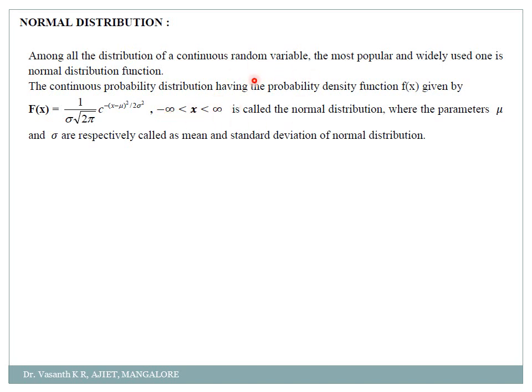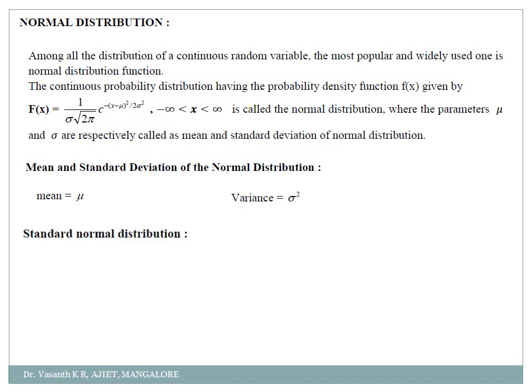That is one of the biggest advantages of this normal distribution, where the parameters mu and sigma represent the mean and standard deviation of the normal distribution. So the mean is mu and the standard deviation is simply sigma, so variance will be sigma square. But my dear students, you need not remember this one to solve the problems.